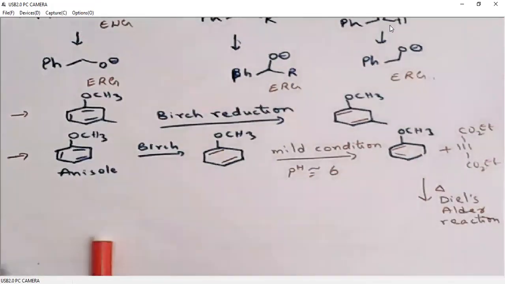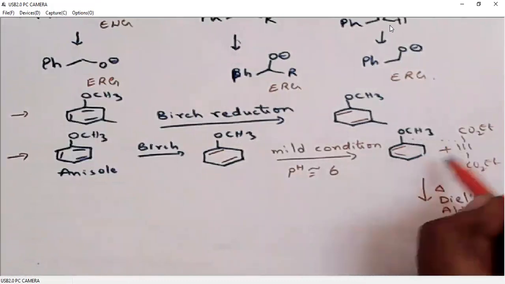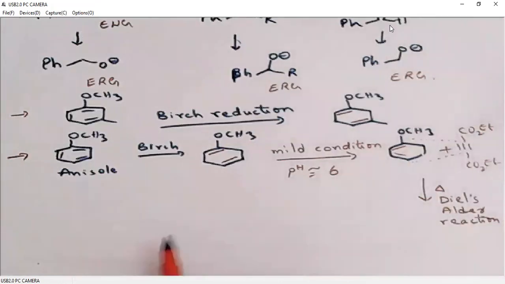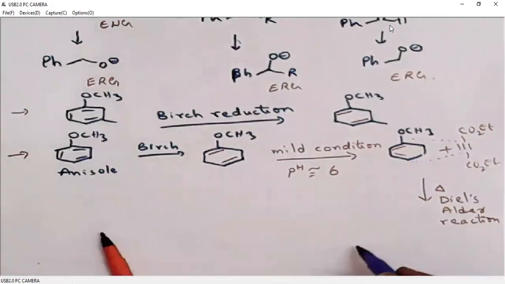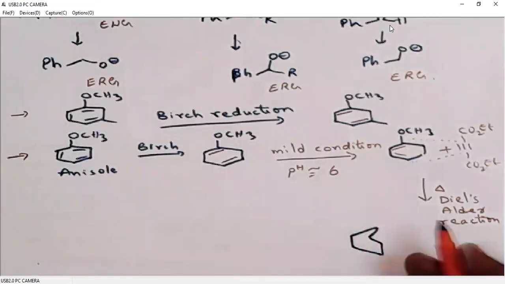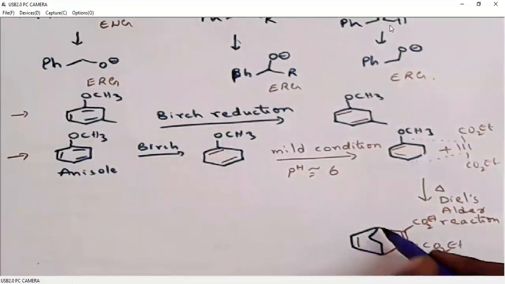It is a reaction between the end carbons of the diene and the dienophile. This is the product, CO2Et, CO2Et, and this is the new double bond.